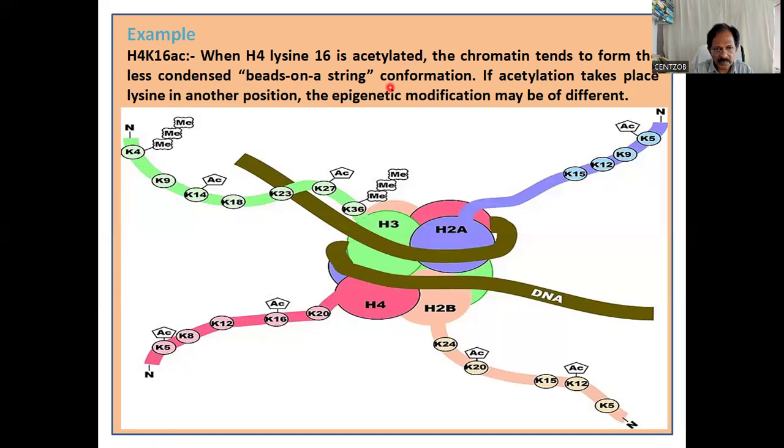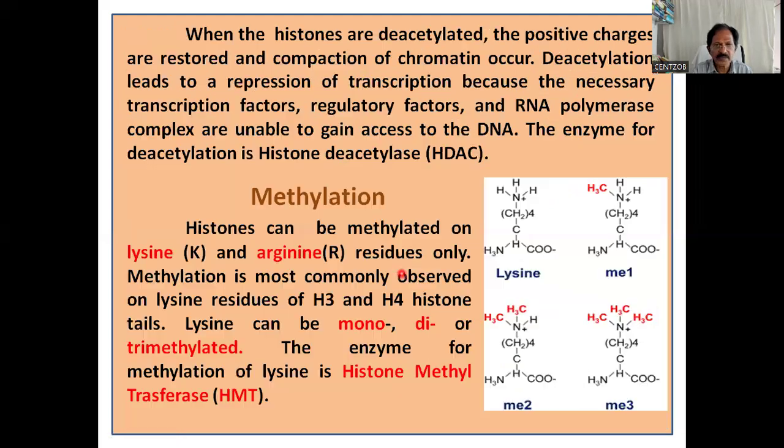So if acetylation takes place on lysine in another position, I told you the epigenetic modification may be of different types. Clearly understood, I think. See, when histones are deacetylated, with removal of the acetyl group, the positive charges are restored and compaction of chromatin occurs. Okay, deacetylation.